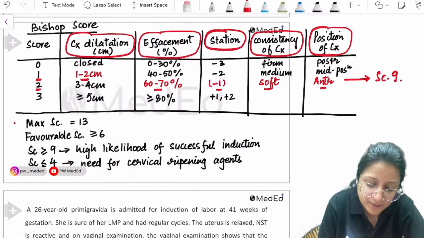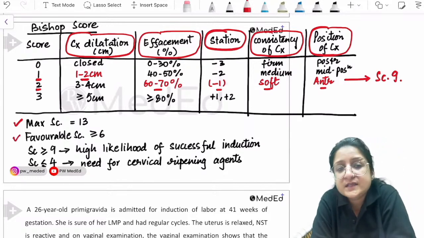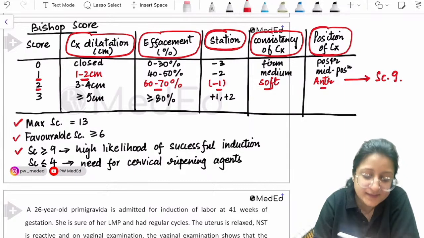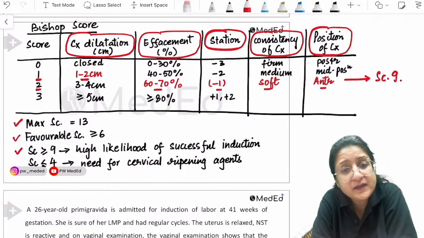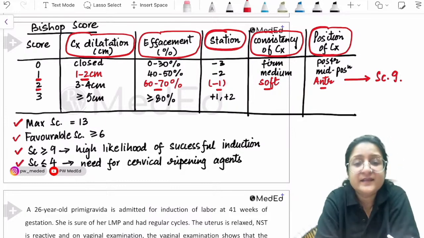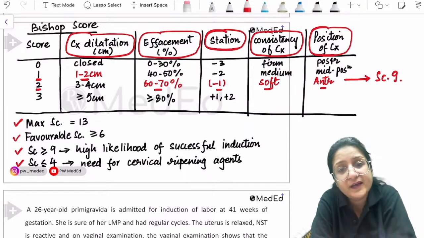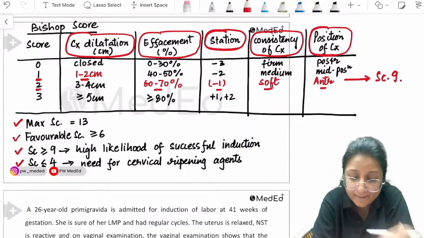The maximum score possible is 13. A score that is more than or equal to 6 is favorable. A score of 9 means there's a high likelihood of successful induction. If the score is less than or equal to 4, that means there is a definite need for cervical ripening agents. Keep this in mind.